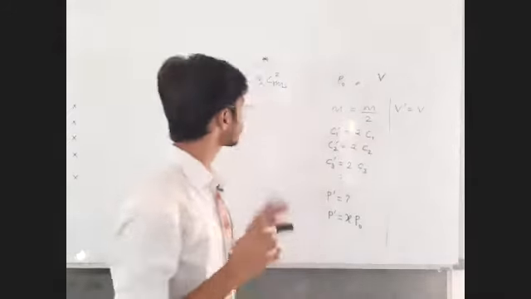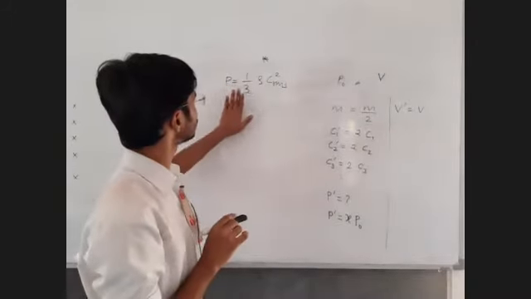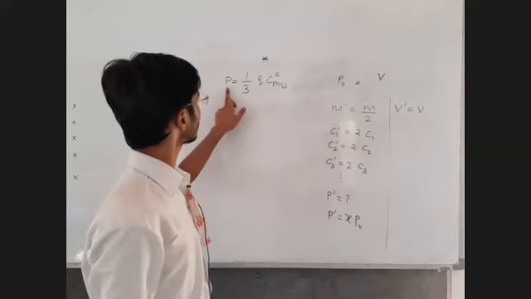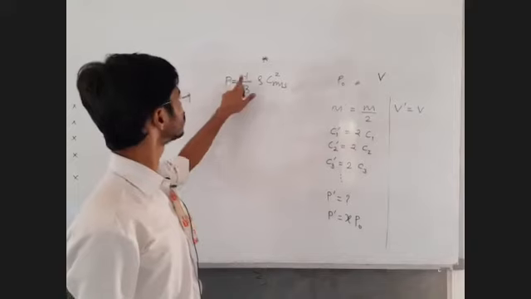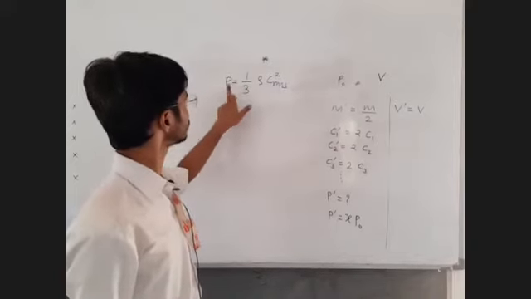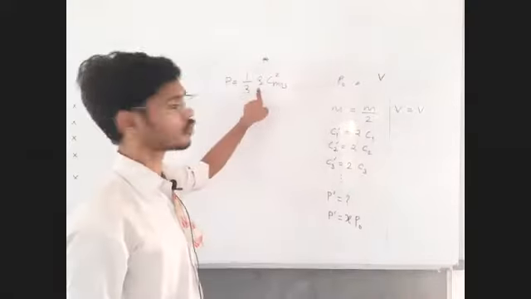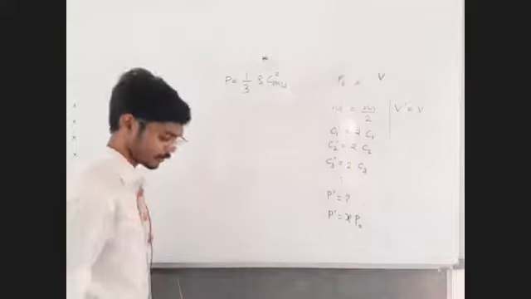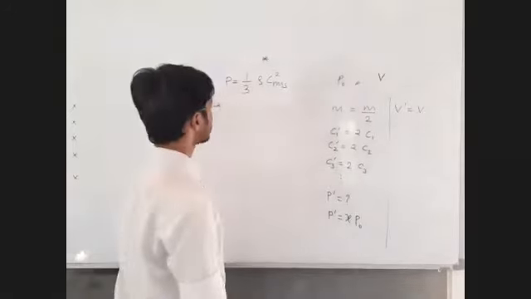So घरी बसूनच हा फॉर्म्युला म्हणा 4 वेळा. Pressure is equal to 1 upon 3 rho CRMS square. Right? Repeat along with me. Pressure is equal to 1 upon 3 rho CRMS square. So this formula we have to remember. 1 upon 3 rho CRMS square.